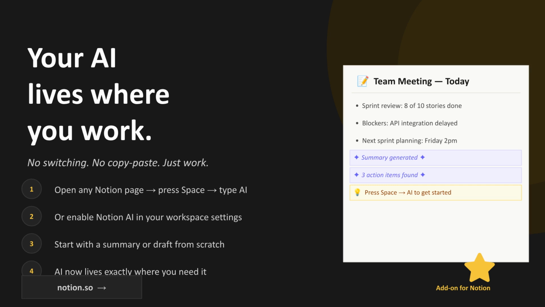Your AI lives where you work. No switching, no copy-paste. Just work. Simply open any Notion page, press space, and type AI, or enable it in your workspace settings. Start with a summary or draft from scratch. AI now lives exactly where you need it.